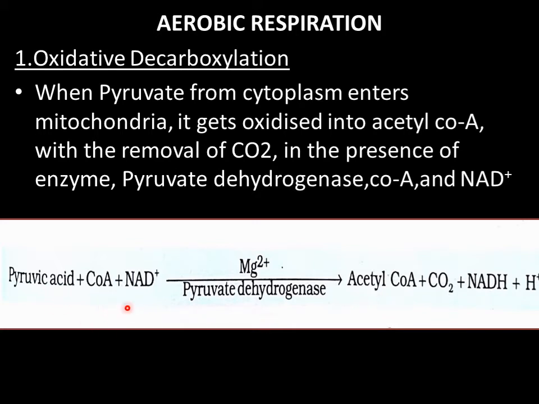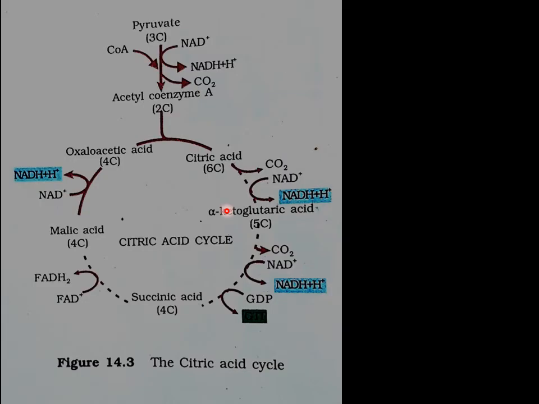Pyruvic acid is a 3-carbon compound. By removing carbon dioxide, and pyruvic acid also gets oxidized by the removal of hydrogen to produce NADH plus H plus. That's why this first step is also called oxidative decarboxylation. When pyruvic acid gets converted to acetyl coenzyme A, NADH plus H plus is produced and removal of carbon dioxide takes place. This process is called oxidative decarboxylation. This is the first step.